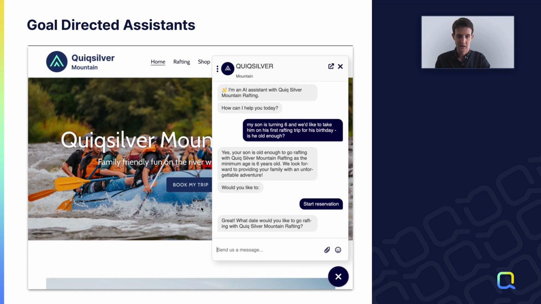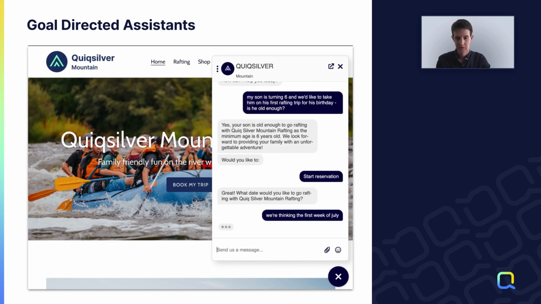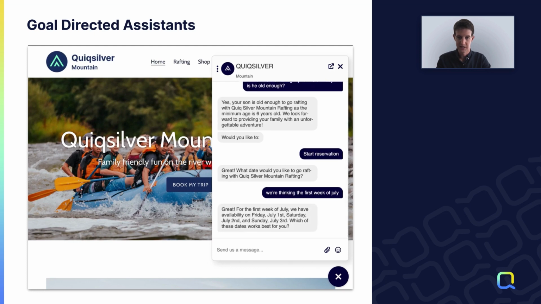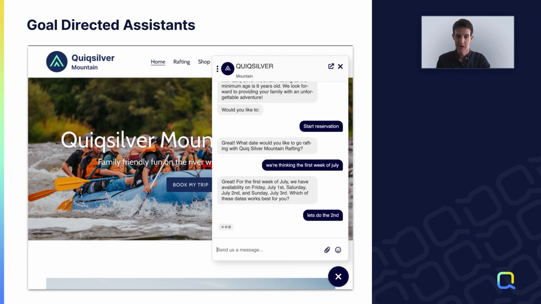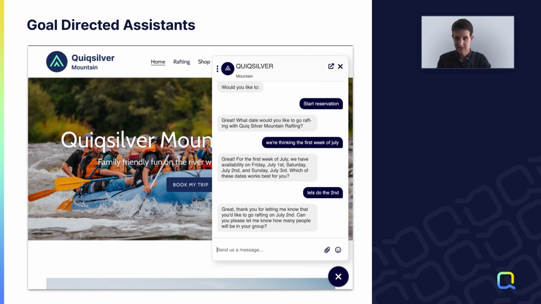What date? I'm going to give it kind of a range here. So let's say we're thinking the first week of July. So once again, it's able to take this kind of free-form text and figure out, okay, here are the actual dates that apply. So I'm going to go ahead and say, let's do the 2nd. So once again, it knows we're talking about July here, and it's going to know that we mean the 2nd. Great, thank you for letting me know you'd like to go rafting July 2nd.